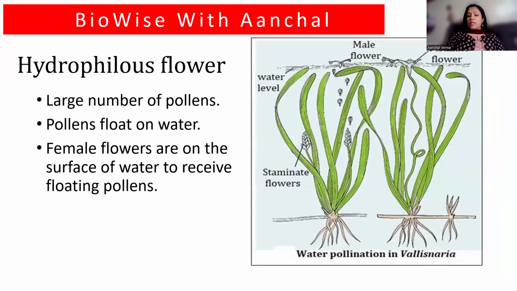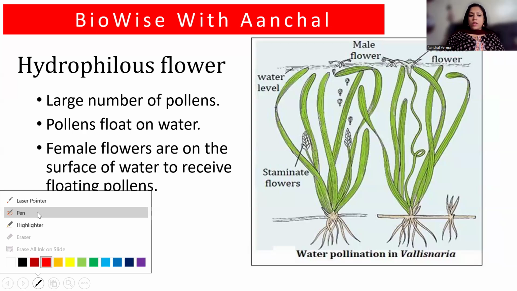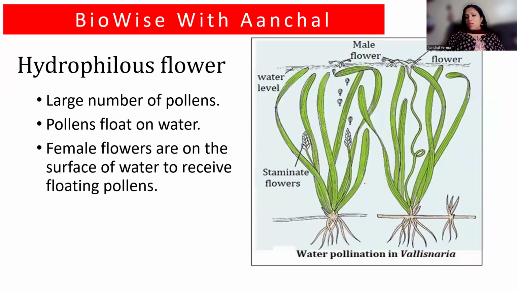Coming to the next, the hydrophilous flower. The best example is Vallisneria. Vallisneria is a plant that grows under the water. So in this case, what happens? You can see this long twig. This is basically the female flower. Okay, and this is the male flower.